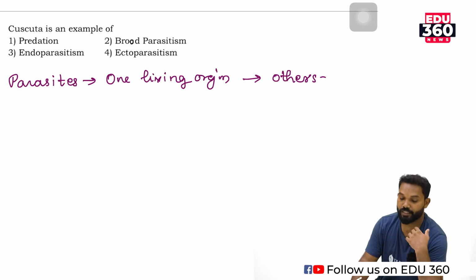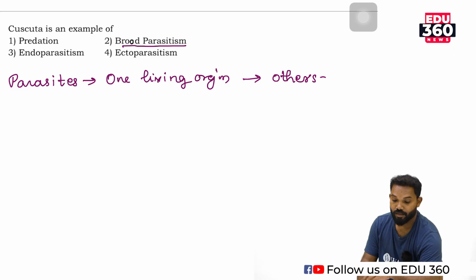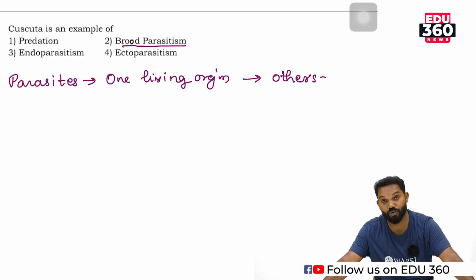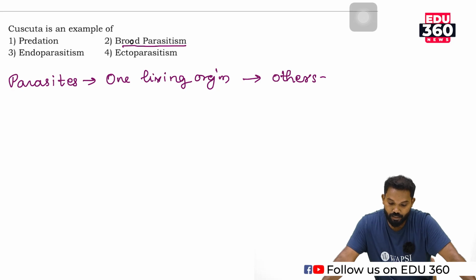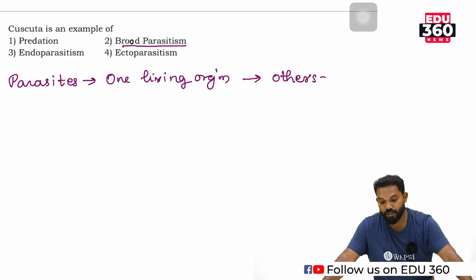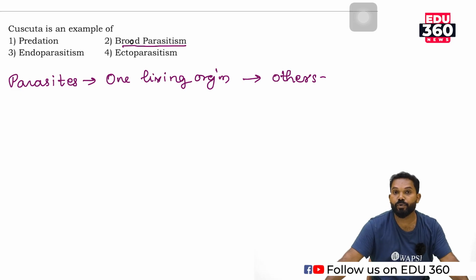Parasitism is of different types. Here there is brood parasitism. What is a familiar example of brood parasitism? Cuckoo bird and crow. The cuckoo bird lays eggs in the nest of a crow, and that mode of parasitism is known as brood parasitism.